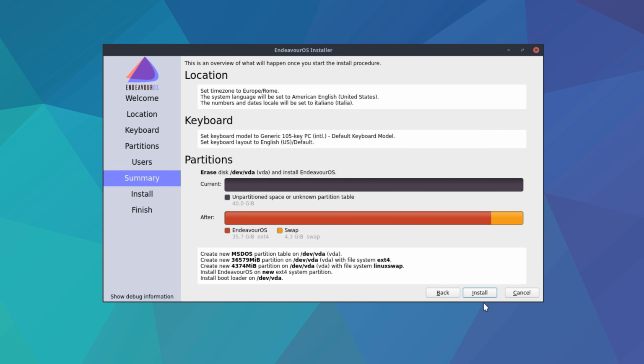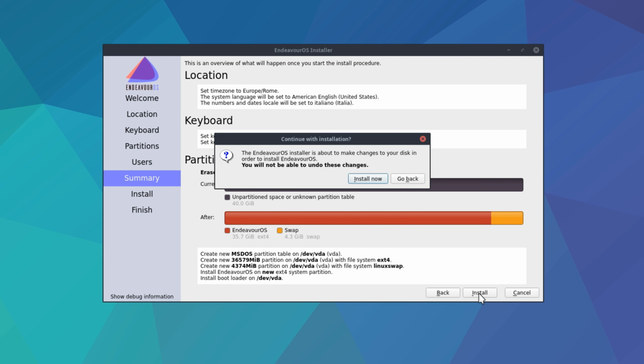It's going to give us an overview of what's going to happen once we press the install button, and everything looks good. So let's actually go for it.